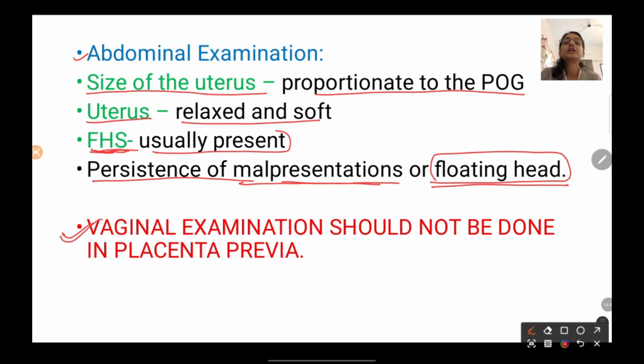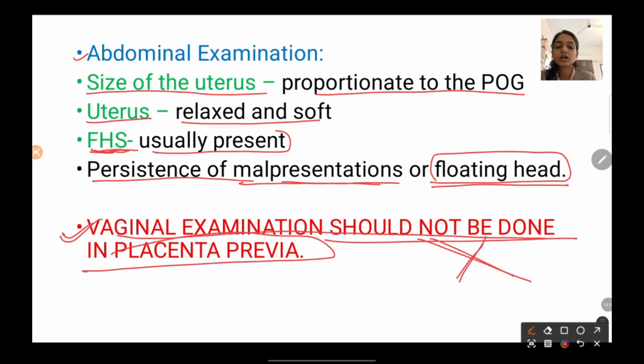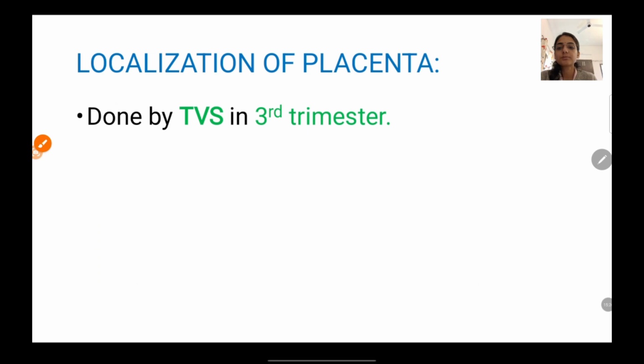Another, the most important thing is that vaginal examination should not be done. It should never be done in placenta previa. So if a patient comes to you in the third trimester or in later parts of the second trimester and says that she is having PV bleeding, you should never do vaginal examination. You should send her for an urgent ultrasound. If there is no prior ultrasound report with her, you should send her for ultrasound, but should never do vaginal examination. So it is completely contraindicated in placenta previa.